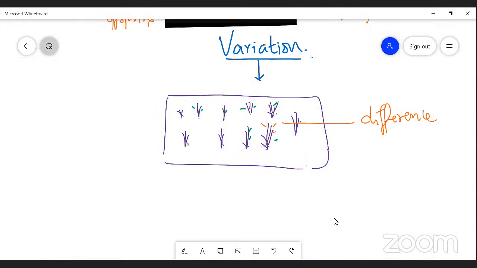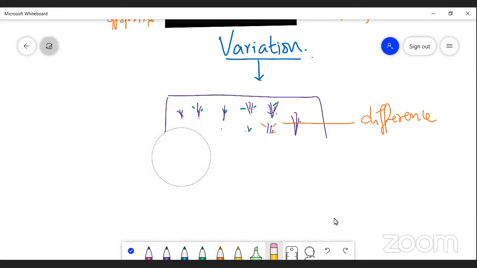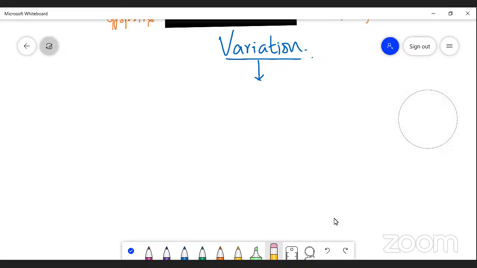Simply I can say variation is nothing but a group of organism or a group of individuals which are belonging to the same category in the plant kingdom that shows a difference, right? That is called a variation. Now, this variation is of two types generally: continuous variation and discontinuous variation. My dear students, the first type is a continuous variation, and the second category is a discontinuous variation, right?